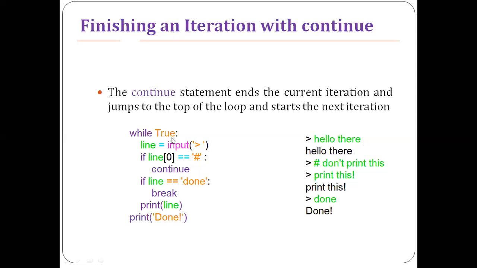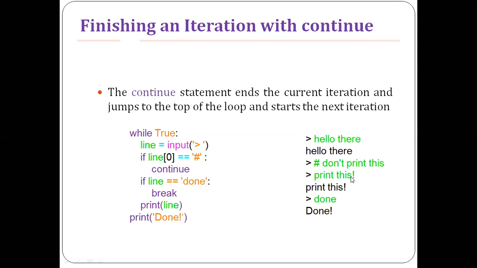It will go to the next iteration where we are entering something called Hash don't print this. And line[0] indicates the first character. The first character is hash, so it will skip the current iteration and go to the next iteration. Without printing the line, or whatever input you have given, it will go to the next iteration, where again it will ask the user to enter something.